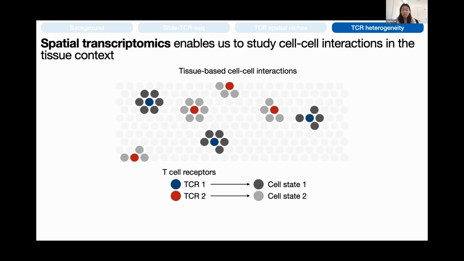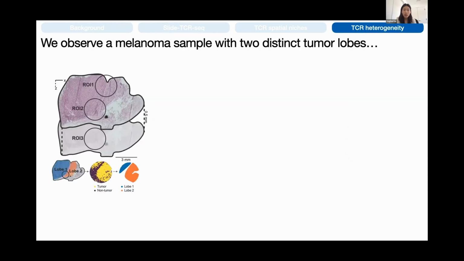So one of the more powerful aspects of spatial biology is being able to study how cells are interacting with one another. And there might be effects on cells adjacent to T cells that vary depending on the clonality of the T cell itself. So we identified a great sample to demonstrate this sort of analysis in, a metastatic melanoma sample. And the sample notably has these two tumor lobes shown here in blue and orange.